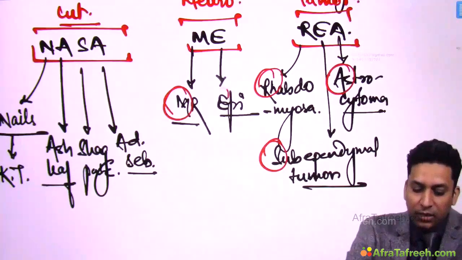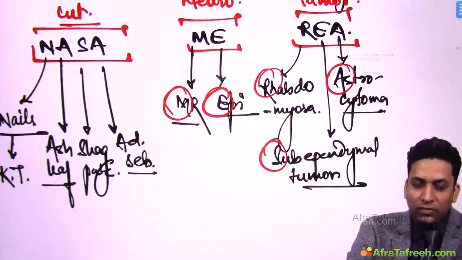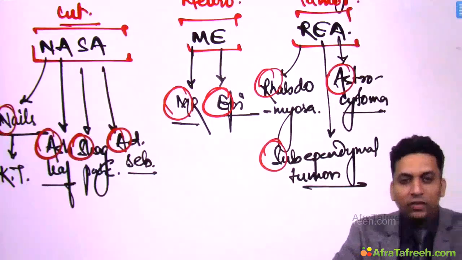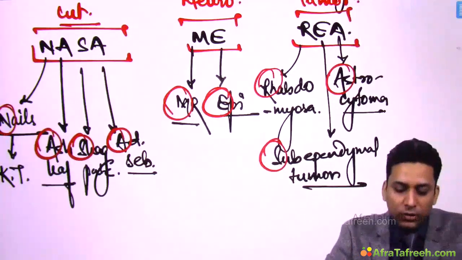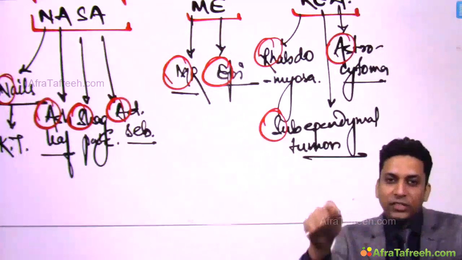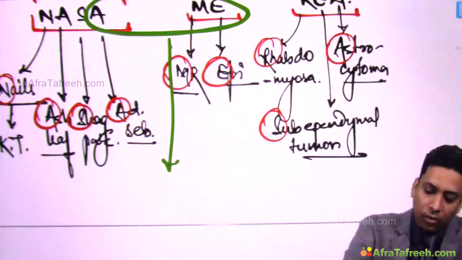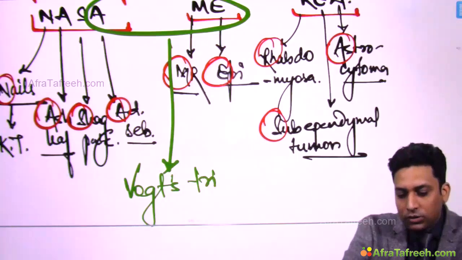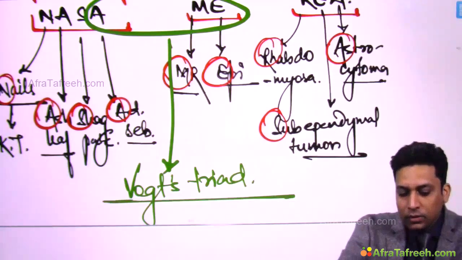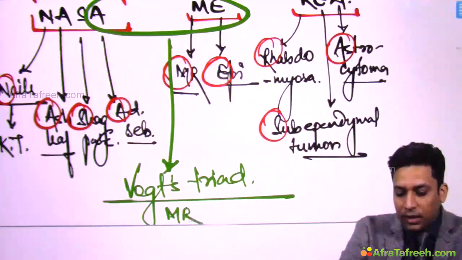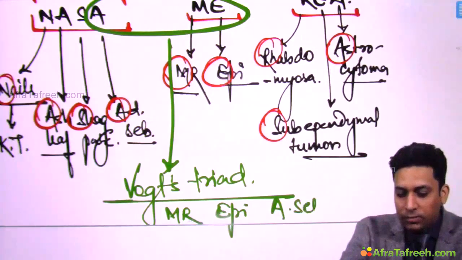Neurological findings are mental retardation and epilepsy, and cutaneous findings are adenoma sebaceum, shagreen patch, ash leaf macules, and nails are also involved in the form of tumors known as Koenen tumors. These are 9 alphabets. Among these 9 alphabets, the middle 3 form a triad known as Vogt triad. The Vogt triad consists of 3 things: mental retardation, epilepsy, and adenoma sebaceum.